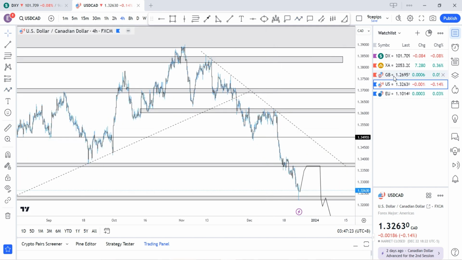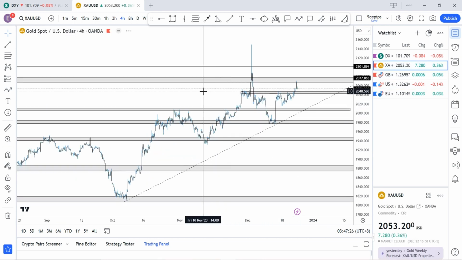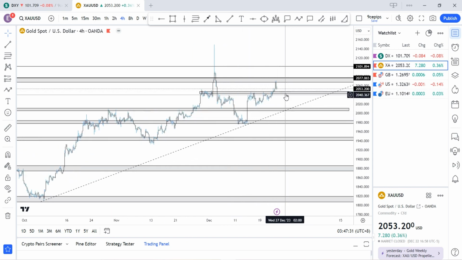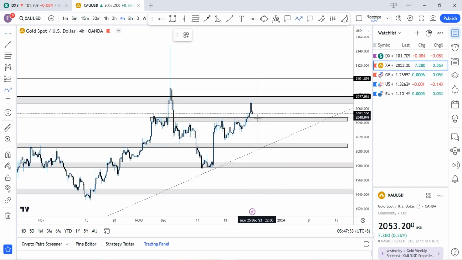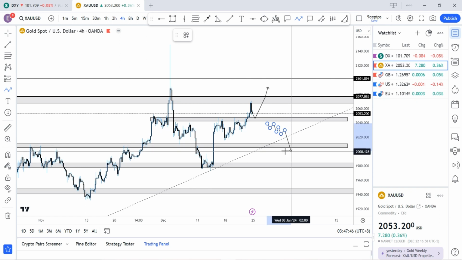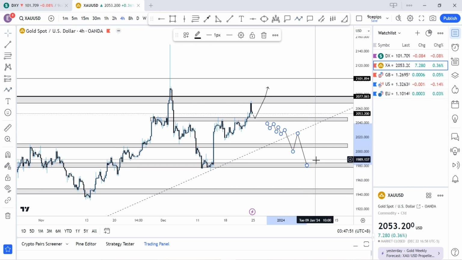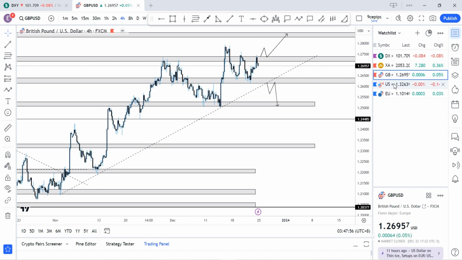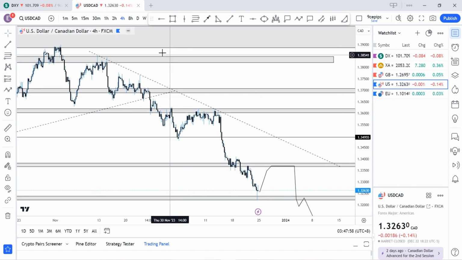All right, and then back to gold. We've seen price breaking above structure one more time, so clearly we might still be very bullish on gold. So I'm looking out for a continuation, a retest of 2075 and probably up. And if anything happens and price breaks below this region one more time, we'll start creating lower lows and lower highs. If price breaks through this upward trend line, then I'm looking out for a continuation to the downside to 1980. That's that for gold.